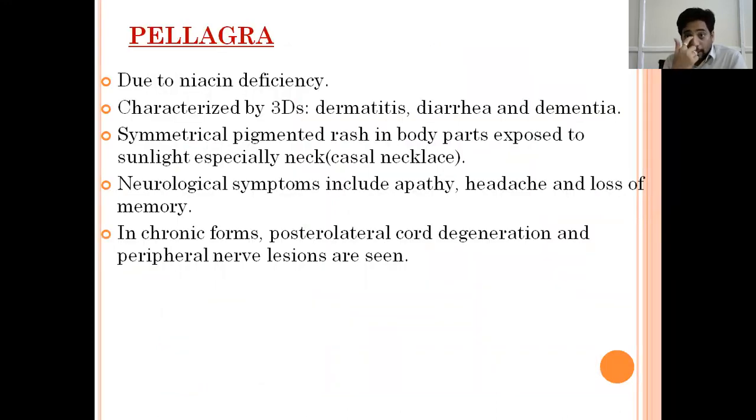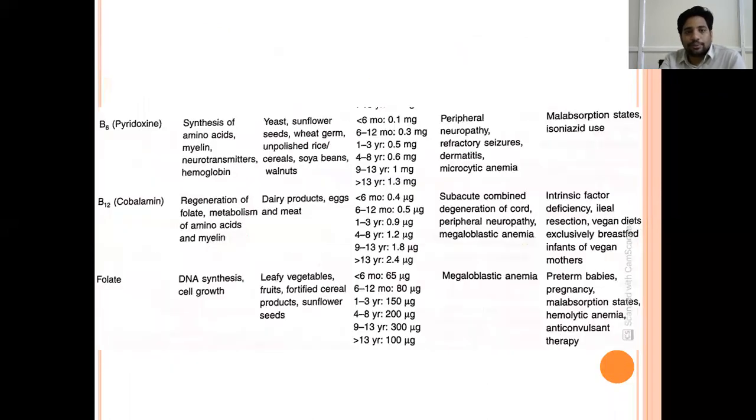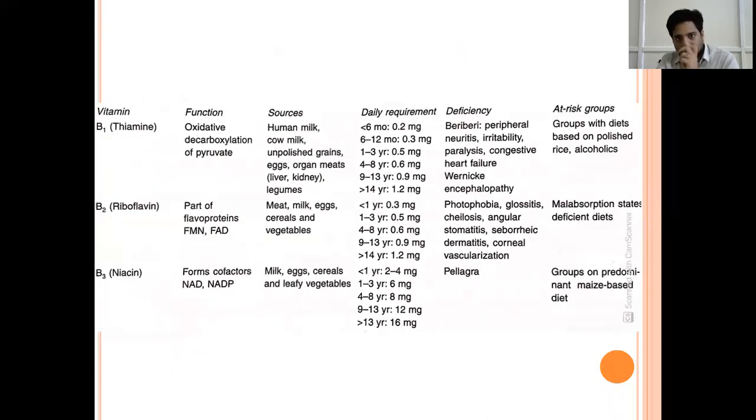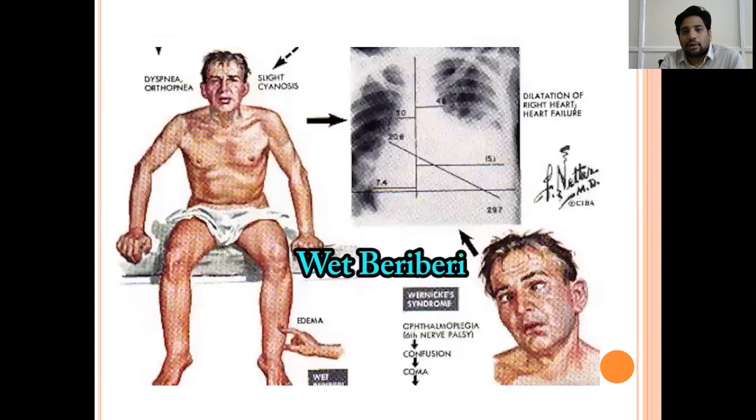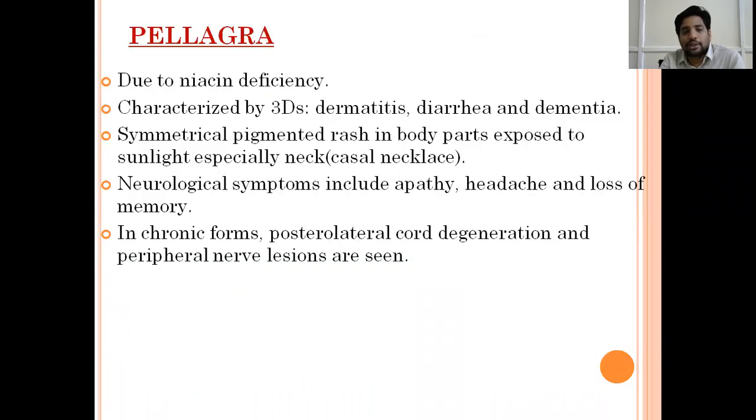Next, coming to pellagra. In pellagra we see niacin deficiency. Again, groups whose diet is predominantly maize will have niacin deficiency. Pellagra is characterized by 3 Ds. The patient will have dermatitis, diarrhea, and dementia. That is pellagra, the 3 Ds.